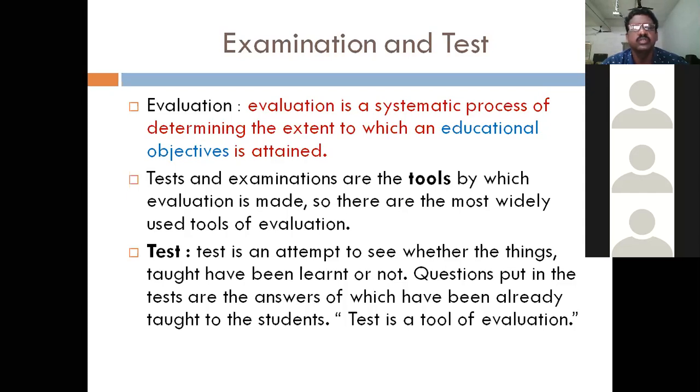Tests and examinations are the tools by which evaluation is made.